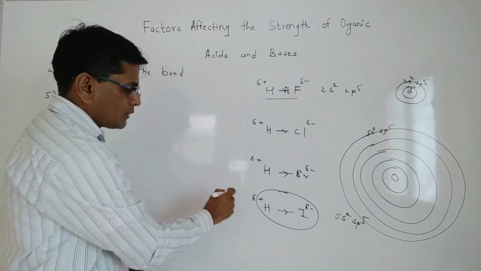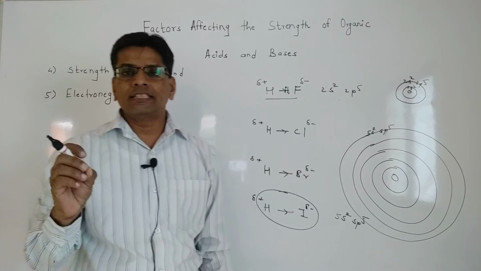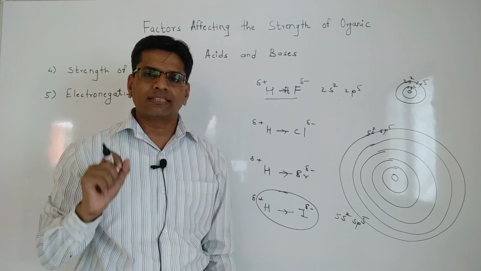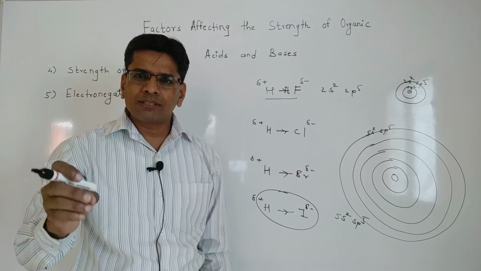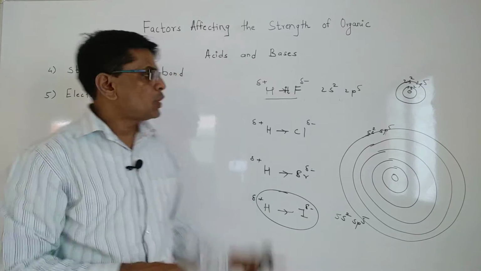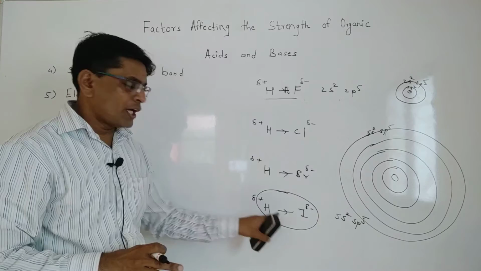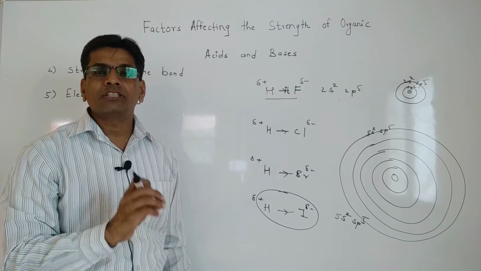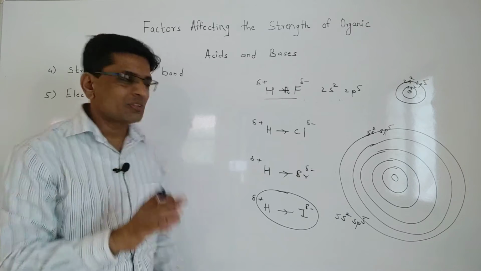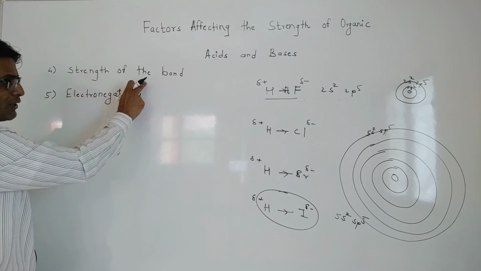That is why hydrogen iodide is strongly acidic according to the definition of acid. The definition of acid is a molecule which gives the H plus ion easily. All these are acids, but hydrogen iodide can give the H plus ion easily, that is why hydrogen iodide is strongly acidic. Okay. So, now here we will consider the strength of the bond.